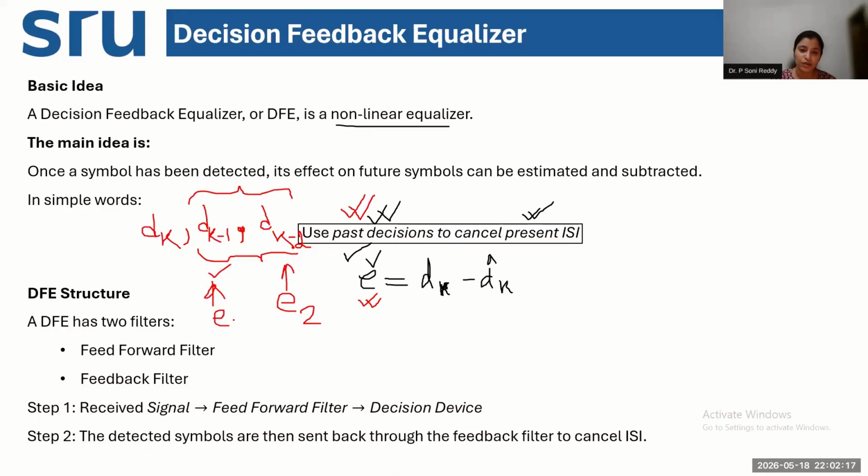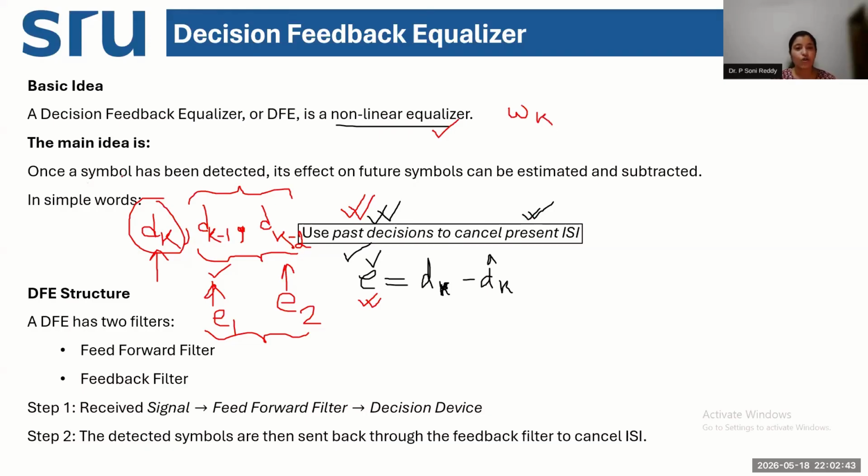So when I'm transmitting this current symbol at this present moment, I will use all my past decisions. Past decision means past error estimations that were done and what was the correction factor implemented by the equalizer. Correction factor means what was the updated value of the multiplication factor WK.